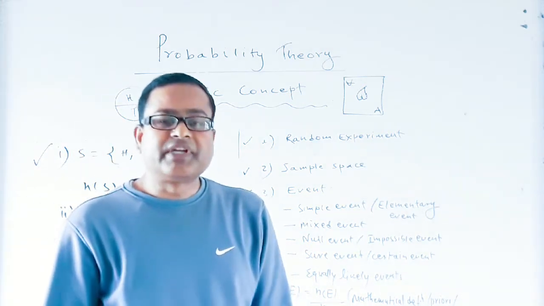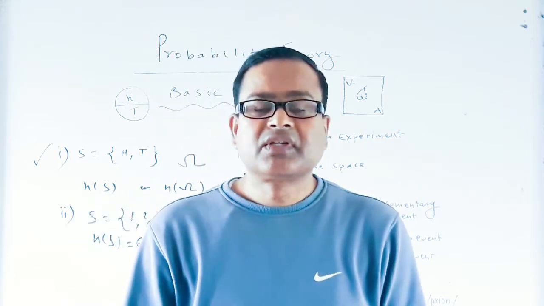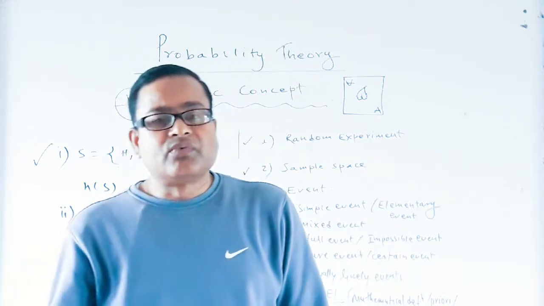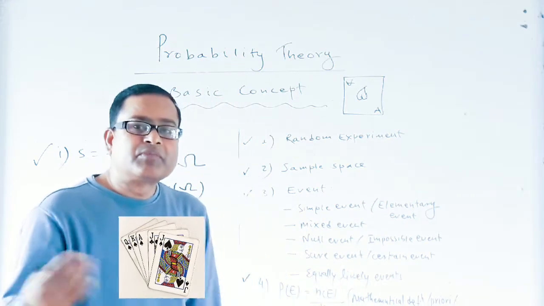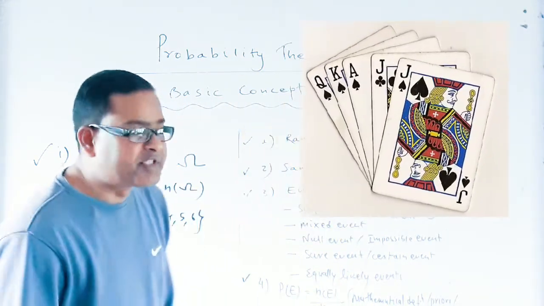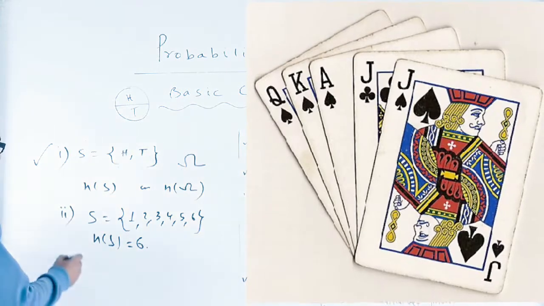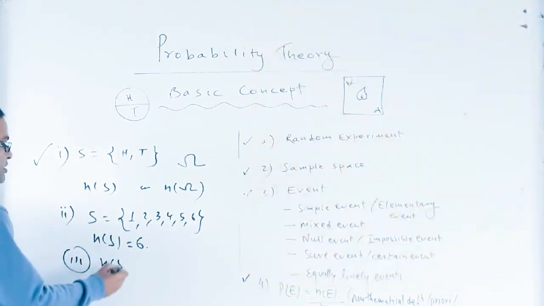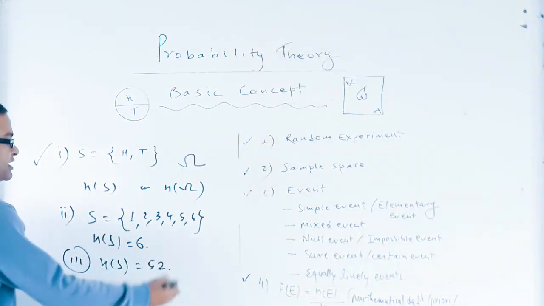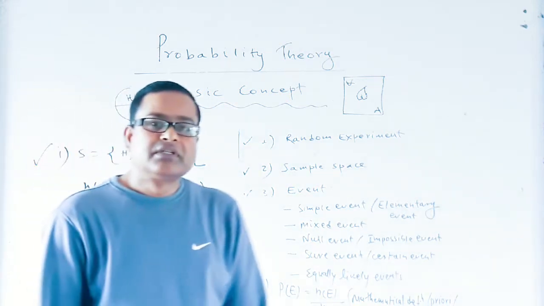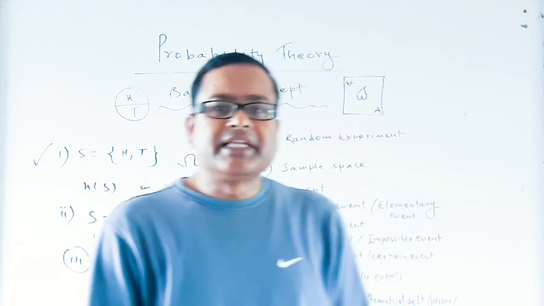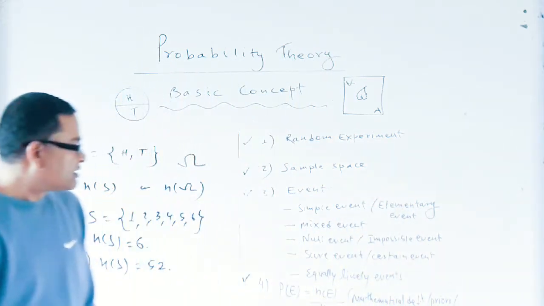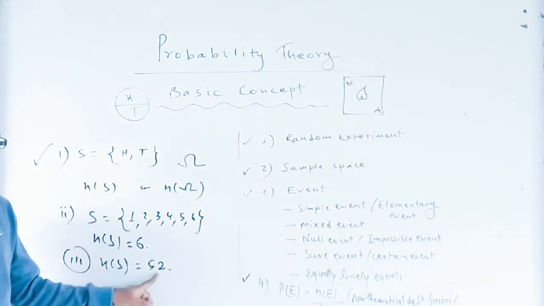Likewise, when we draw one card out of 52 cards, then the number of sample space will be 52. The number of outcomes is equal to 52.